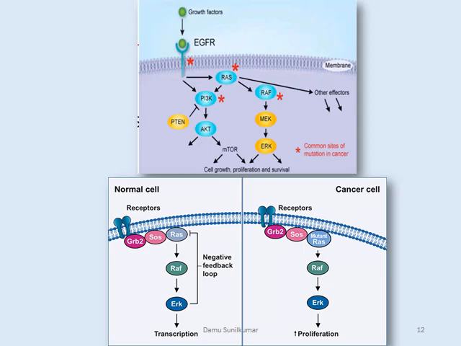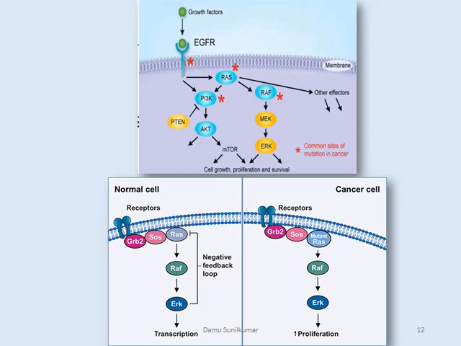So in case of any mutation in the EGFR receptors or RAS or PI3K, or, as we can see in the lower picture, this is what we have discussed in the earlier slide. There is always a negative feedback loop which makes sure that in normal cells the pathway does not lead to high proliferation of cells.